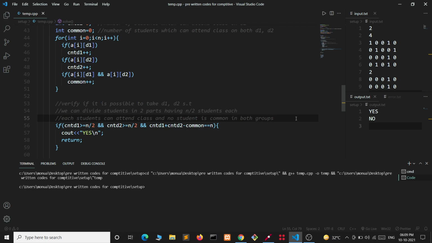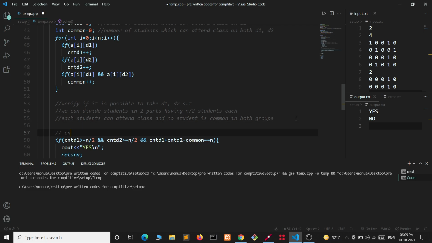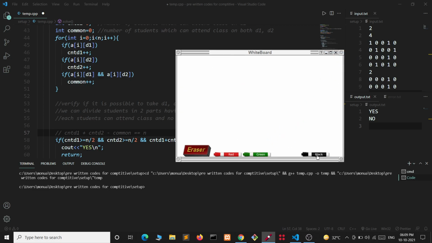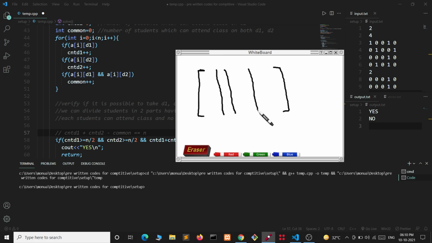For that, the count of students who can attend class on day 1 plus the count of students who can attend on day 2, minus the number of students who can attend on both day 1 and day 2, should be equal to the total number of students. Let's say we have chosen this as day 1, this as day 2.